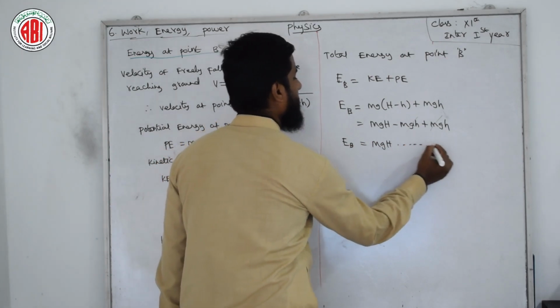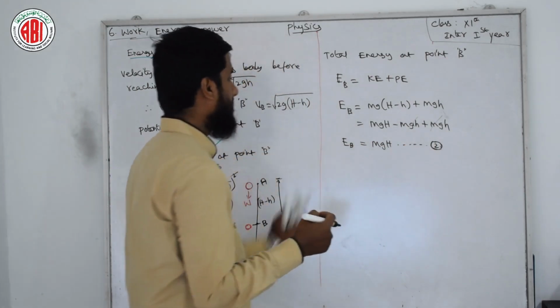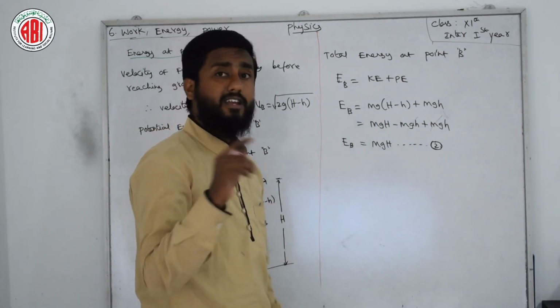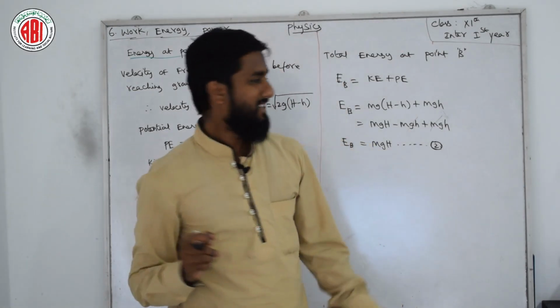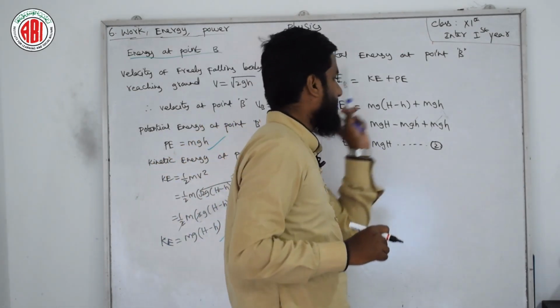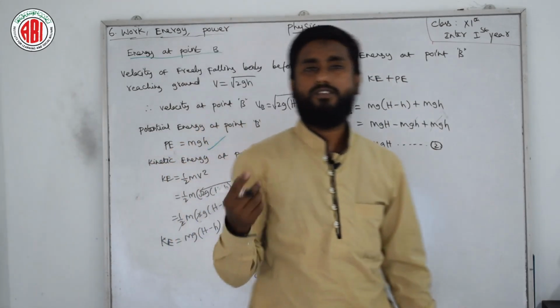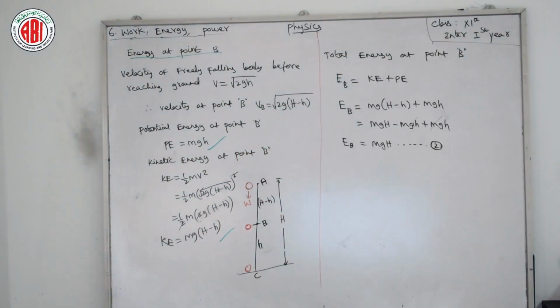So I am giving this equation number 2, and make sure that while you derive EA, where EA is equal to mgH, you give it equation number 1. Remember that point. I think I forgot to give equation number 1 there. So I am giving equation number 2 to this, and equation number 3 we will get at point C. As of now you can copy this down.